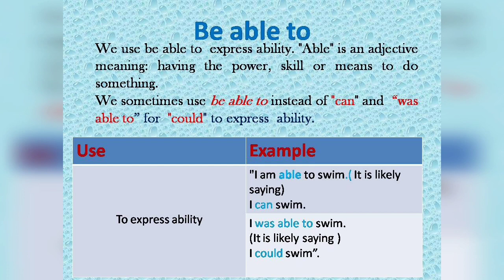First, to express ability. Example, I am able to swim. It is like saying I can swim. Second, I was able to swim. It is like saying I could swim.